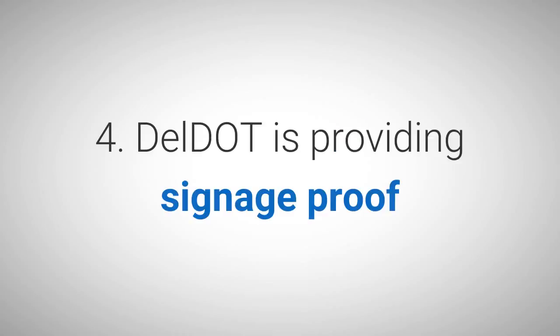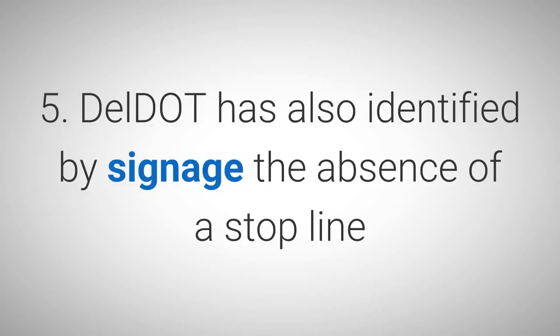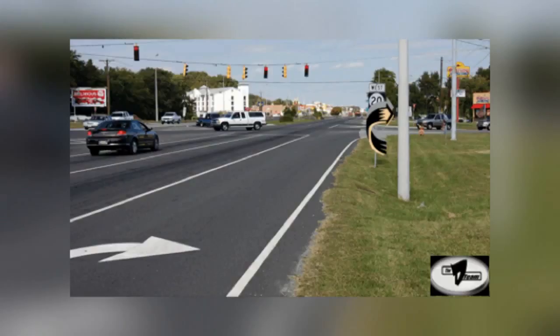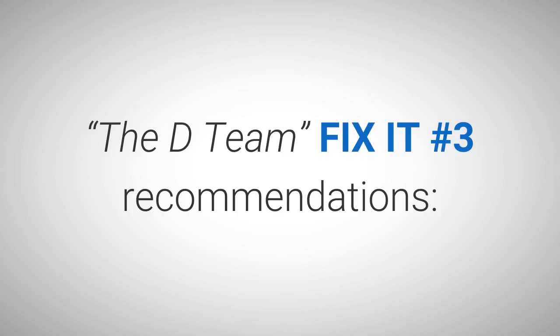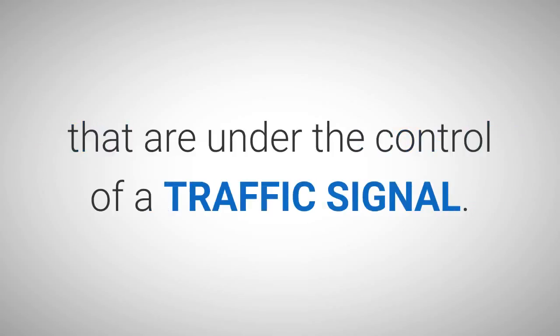4. DelDOT is providing signage proof that a traffic signal is not required to be located directly over a traffic lane in order to control the flow of traffic in that particular lane. 5. DelDOT has also identified by signage the absence of a stop line in a lane controlled by a traffic signal. Picture number 5-7 above does not alter the stopping requirement of a red traffic signal when making a right turn. The D-Team Fix-It number 3 recommendations: Paint the required stop line in all right turn lanes that are under control of a traffic signal.